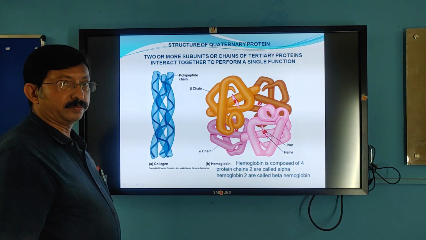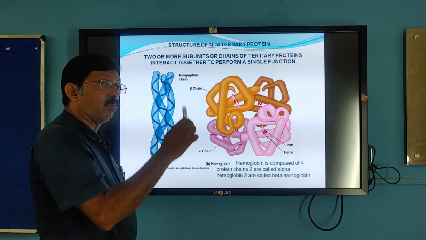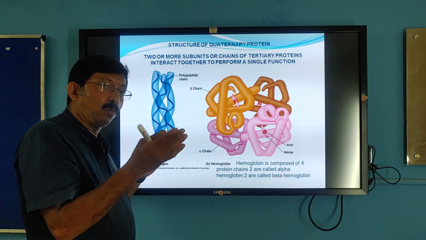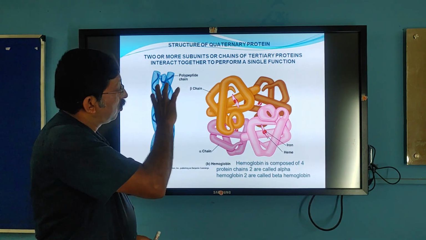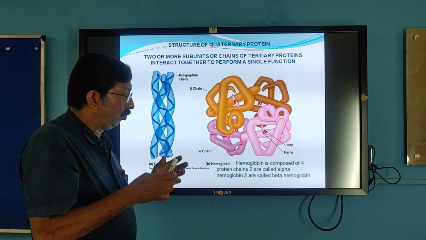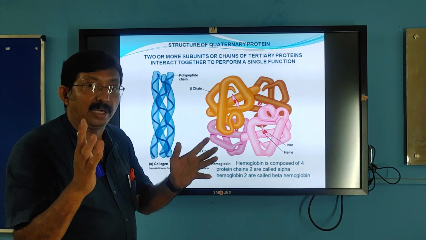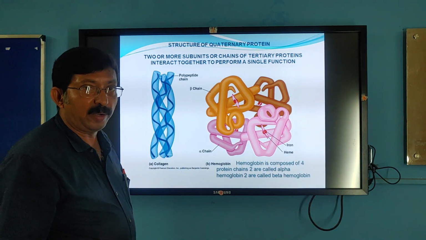Then the quaternary protein. A quaternary protein means two or more tertiary proteins. See here, earlier what we discussed was a single polypeptide chain. A quaternary protein is made up of more than two different polypeptide chains together to form a single function.